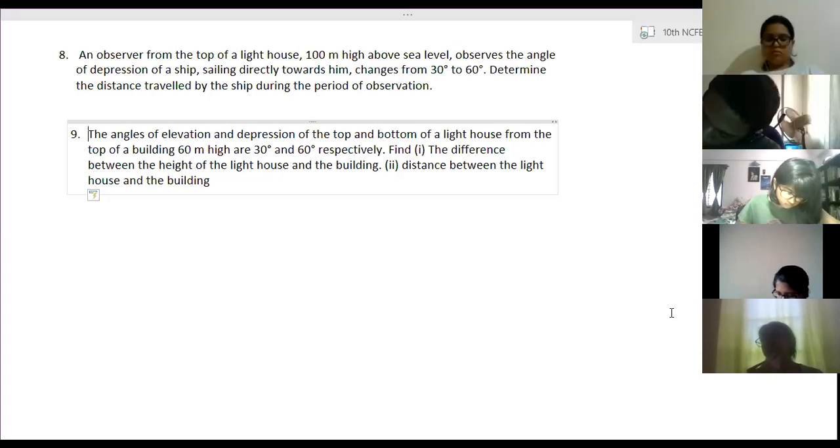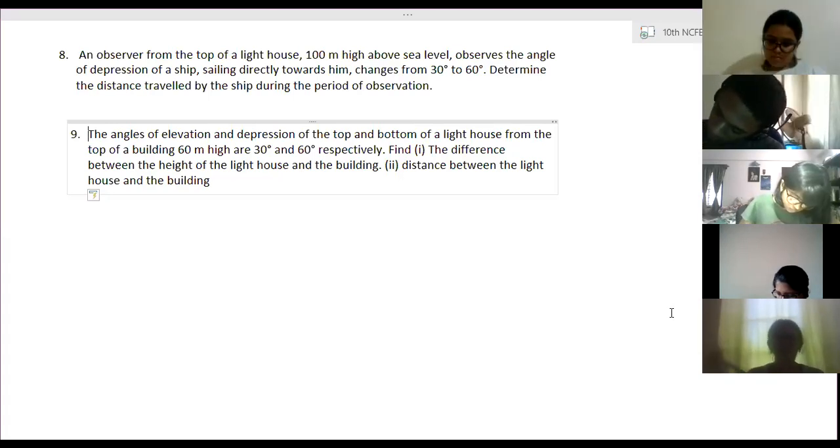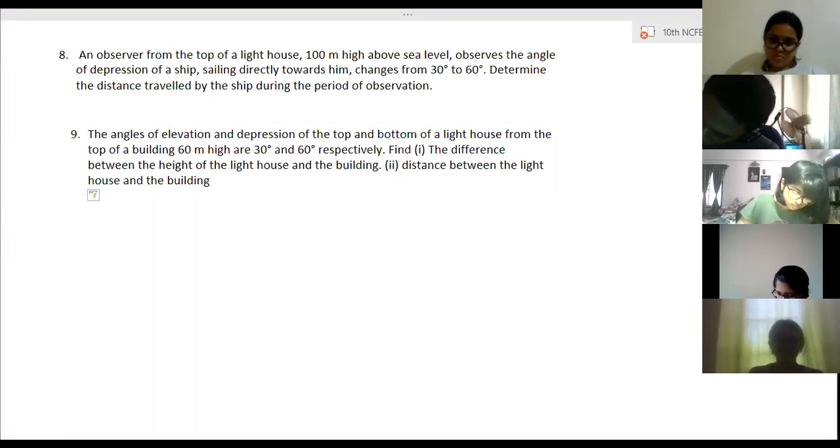Ma'am, the height is 20 meters and the distance is 23 meters. 20 root 3, that is 34.64, right?